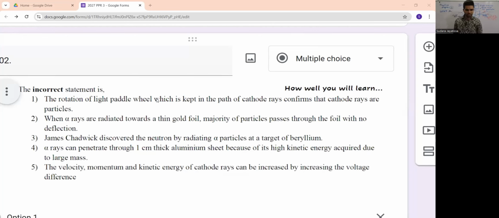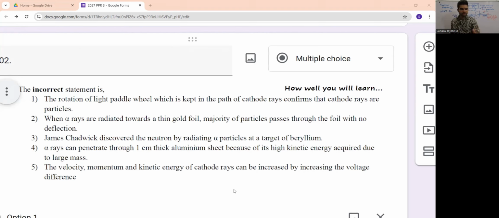That one is true. We will be discussing this in the next classes. James Chadwick is the one who discovered the neutron, and he discovered that by doing this alpha particle experiment. He targeted beryllium or boron sheets in this experiment. I will be explaining that in our classes.